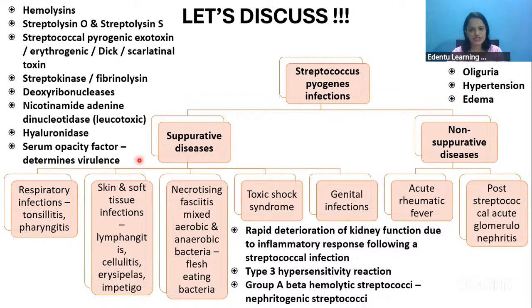So this Streptococcus pyogenes belongs to the group A or the beta hemolytic streptococci, right? But some of the group A beta hemolytic streptococci can also produce such kidney diseases, so they are also called nephrogenic streptococci. In glomerulonephritis, you will be able to see hematuria, like blood in the urine, oliguria, hypertension, and edema. So two non-suppurative diseases are caused by Strep pyogenes: one is acute rheumatic fever, and another one is acute glomerulonephritis.